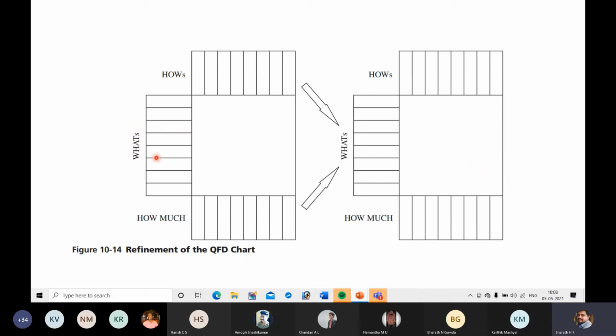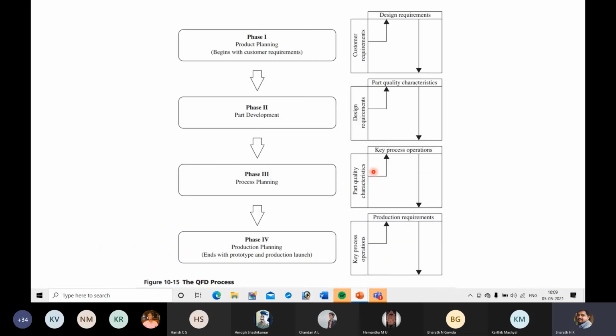So here customer requirements are listed, technical descriptors are listed, prioritized technical descriptors are listed here. These technical descriptors and prioritized technical descriptors will become what's of the next chart. So this you will understand with an example later with the help of the flow chart. Here you can understand QFD process includes 4 stages.